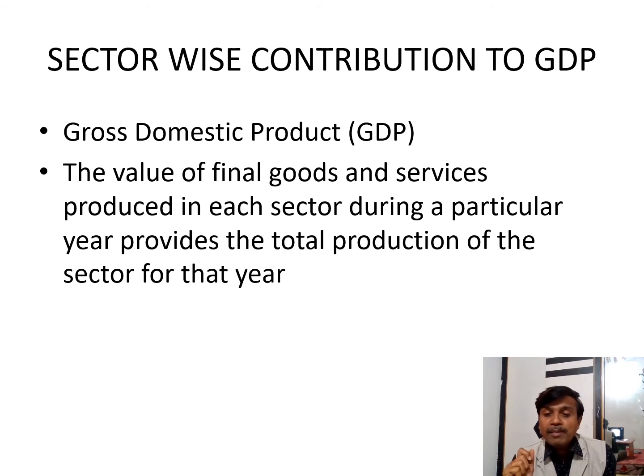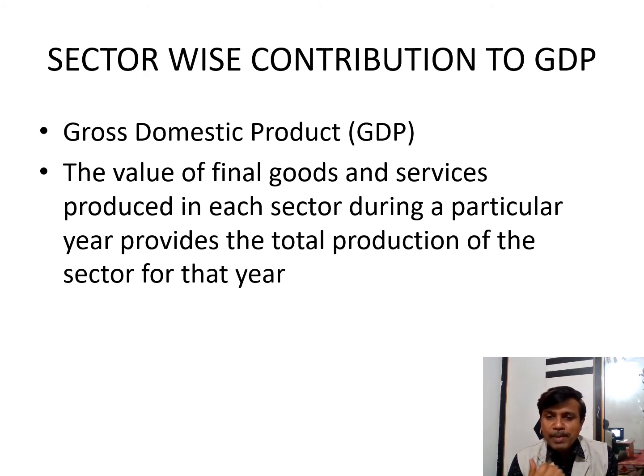For example, to prepare sugar, we need sugar cane. So sugar cane value is in sugar itself. That's why we consider sugar as the GDP, not sugar cane value. So like that, we consider only final goods value of all the sectors in a financial year. This is called GDP.